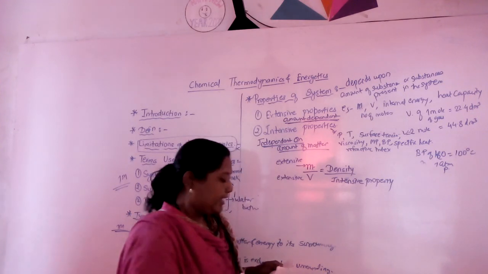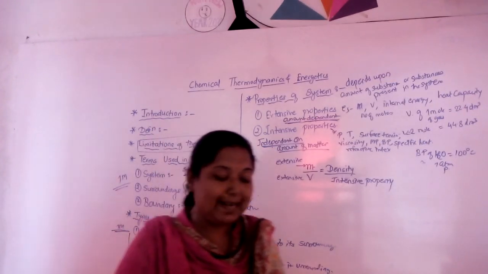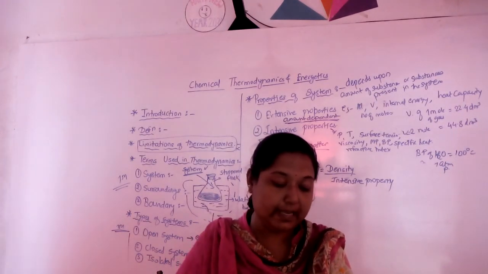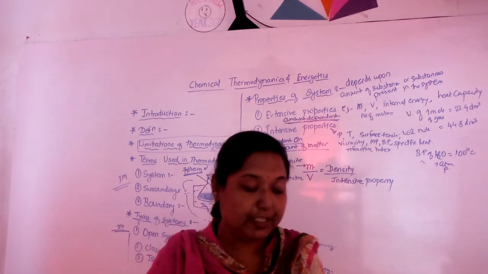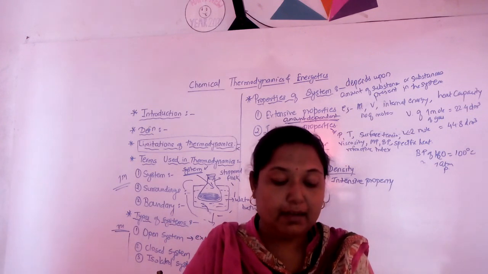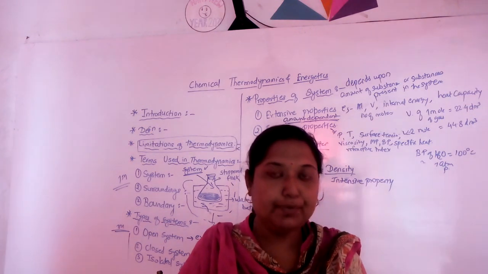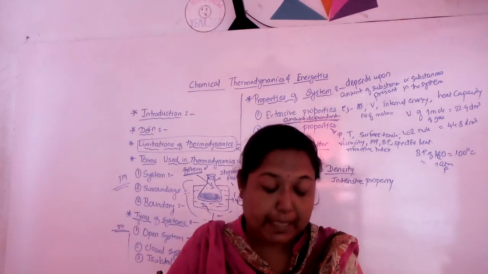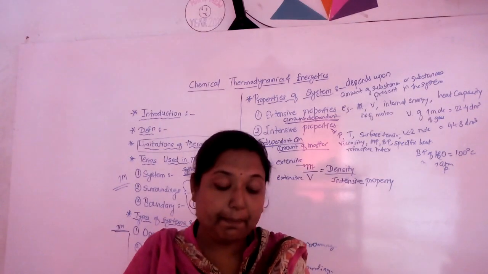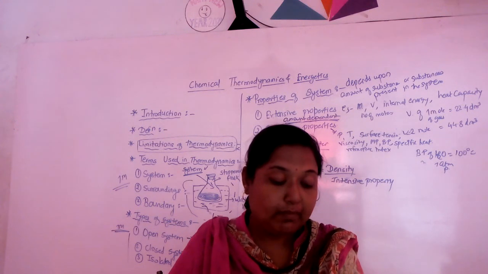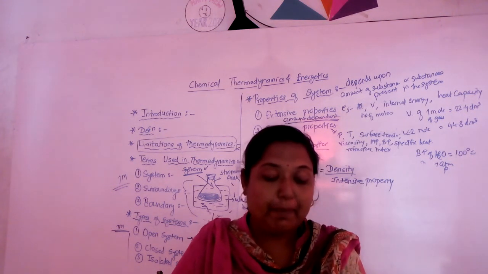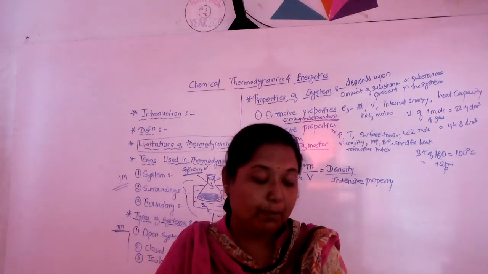Understood? Okay. Here extensive properties are additive properties. The total value of the extensive property of a system is obtained by adding the values of separate parts into which the system may be divided. And the intensive properties are not additive properties.